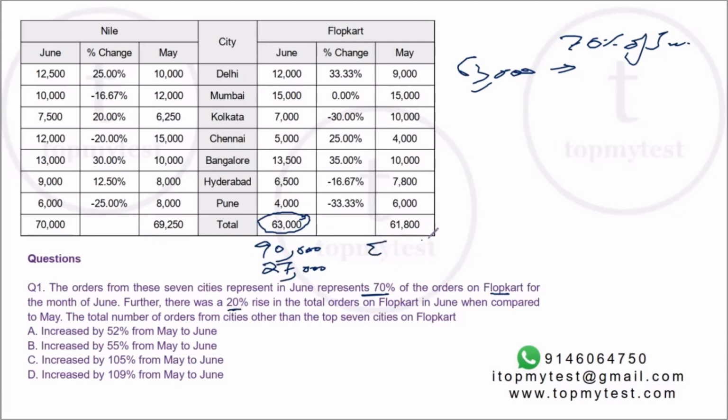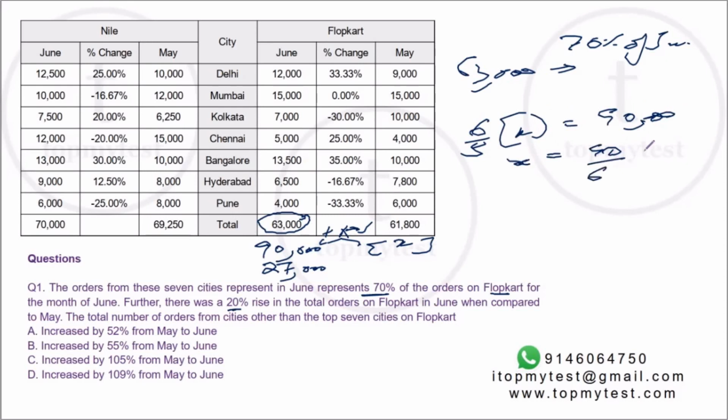So if you look at the total for May for Flopkart across India, or all the places where it services, this is a 20% rise. After rising by 20%, it reaches 90,000, right? So what will be the original value? A 20% rise is a 1/5 rise. So 6 by 5 of this x will be 90,000, which means x should be 90 by 6 into 5. That's 15, 5, 75,000. Right, this is 75,000.